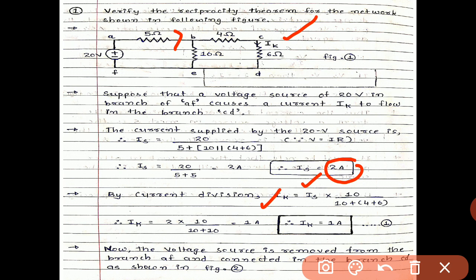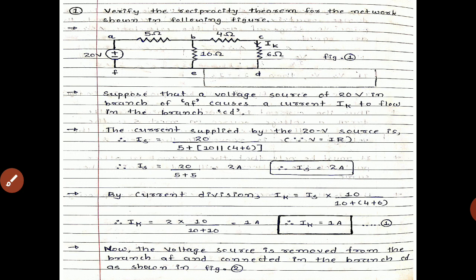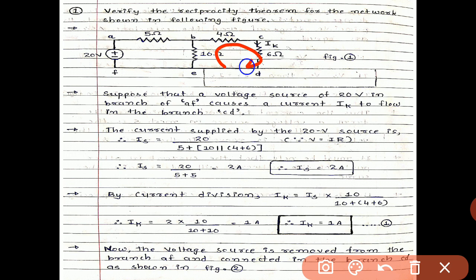Which resistance is in parallel with the branch? The 10 ohm is in parallel, which will be in the upward side, or we can say in the numerator, and divided by the total impedance of the entire branch, the summation of total resistance, which is in the denominator. So 10 plus 4 plus 6, all are added in the denominator. It is nothing but the current divider rule.